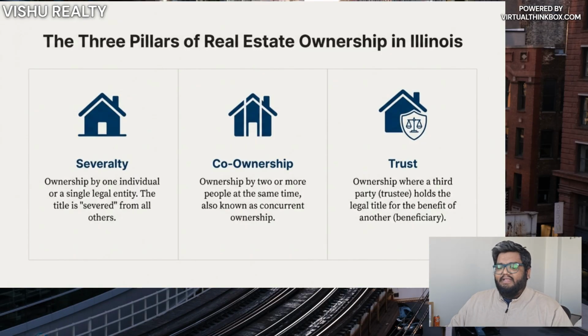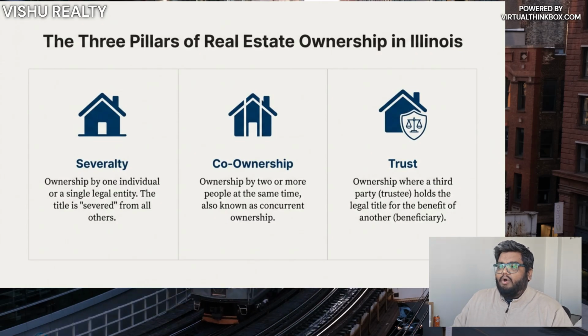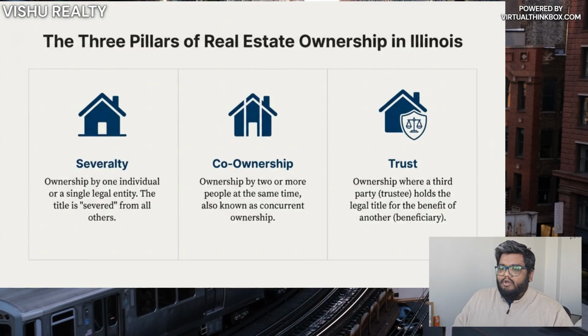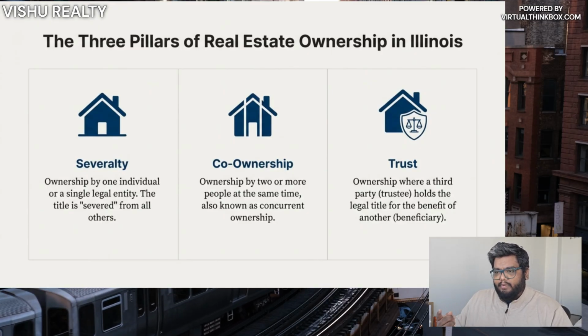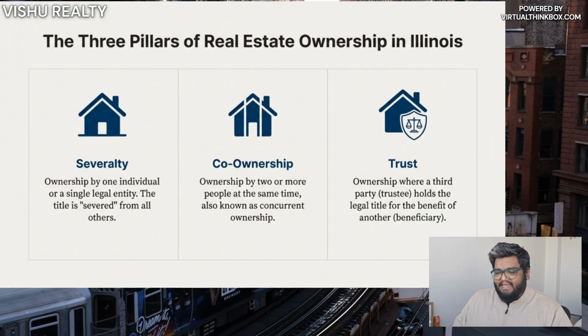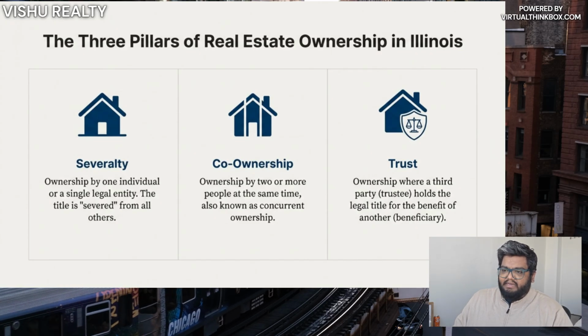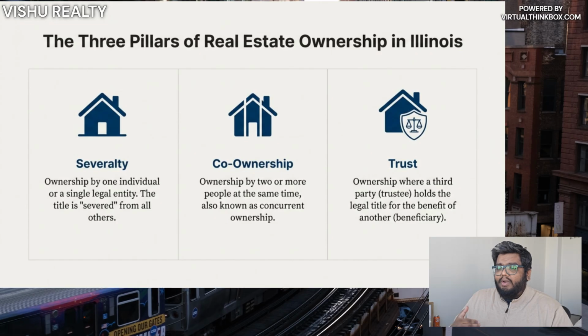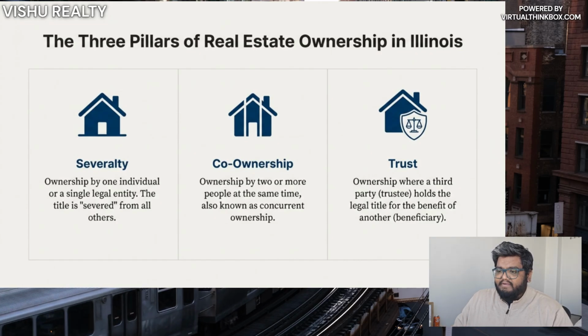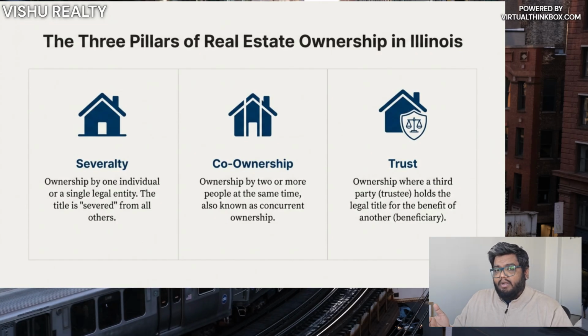The three pillars of real estate ownership. In Illinois or any other major state, real estate ownership falls into three main categories. Ownership in severalty means ownership by one individual or one legal entity. Co-ownership means two or more people own property at the same time. Trust ownership involves a trustee holding legal title for the benefit of someone else, called the beneficiary.